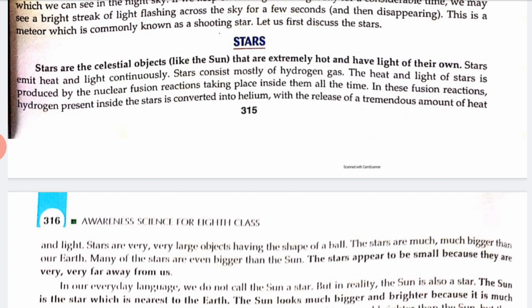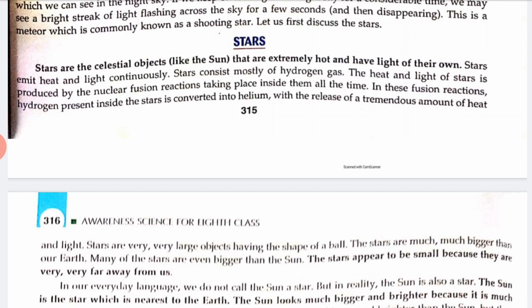So we can see the stars only at night. Though the stars are present in the sky even during the daytime, we cannot see them during the daytime because of the bright light of the sun. There are about 10,000 billion stars in the universe.